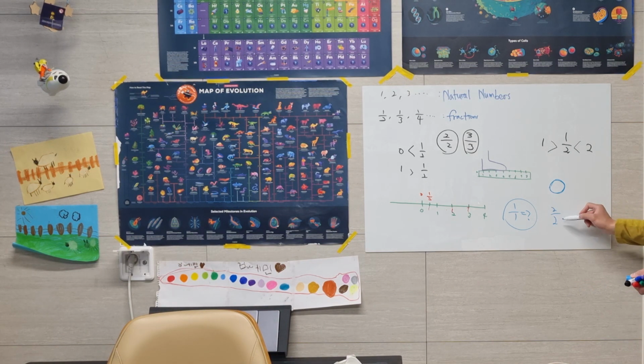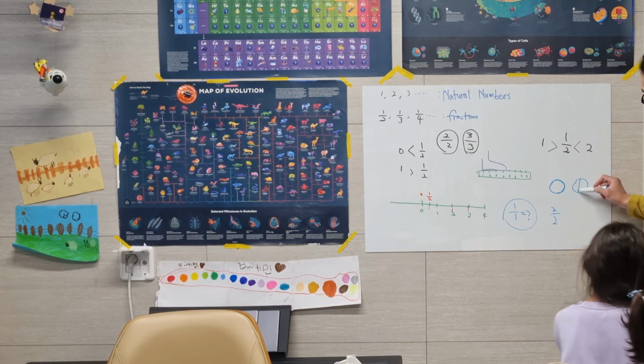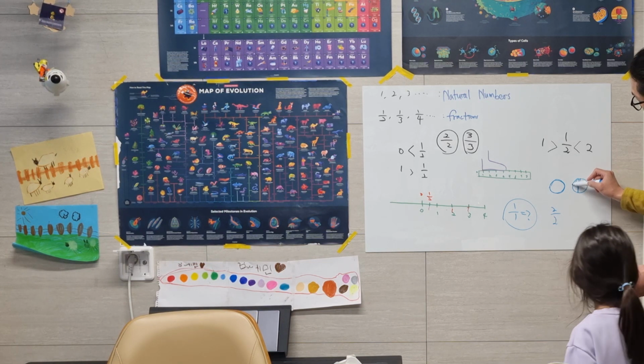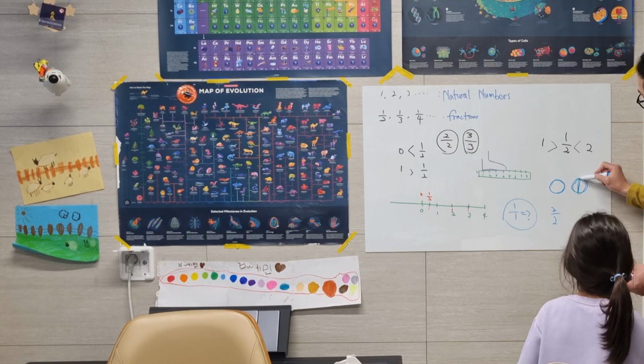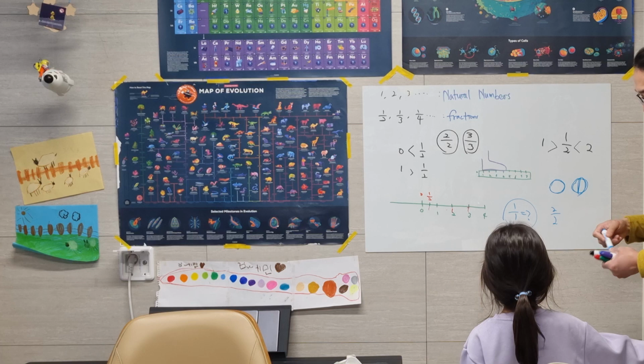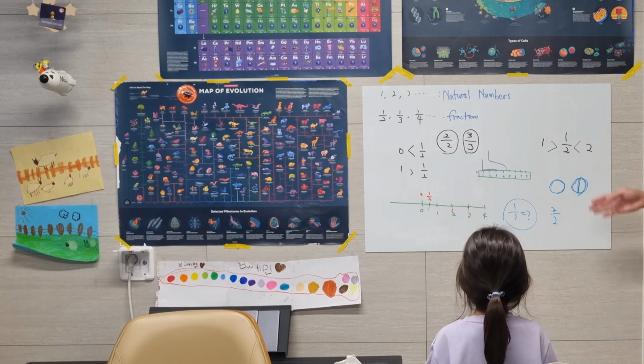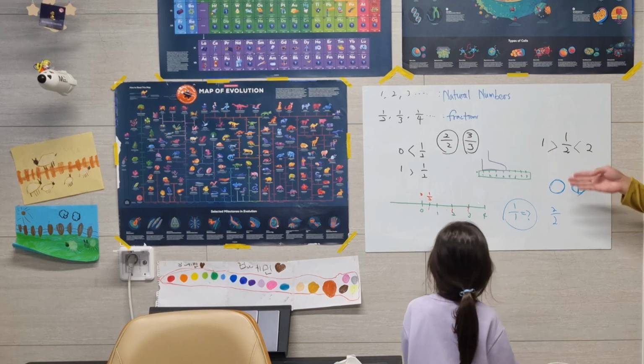This means there is one pizza, but you slice it into two, right? And you take two. One, two. Really? Okay then. Check it again then. You should put 2 over 2 or 3 over 3.